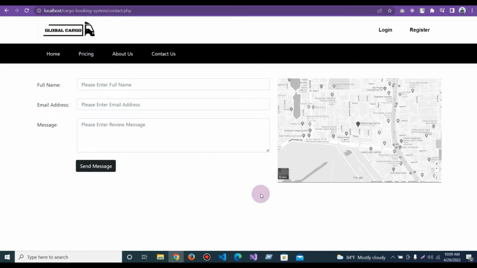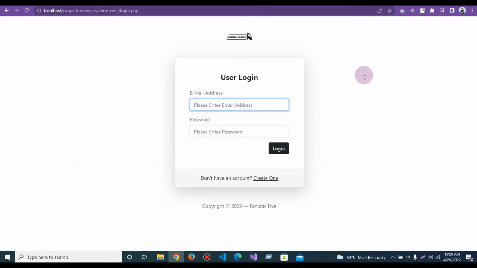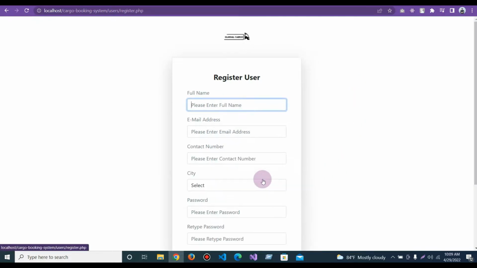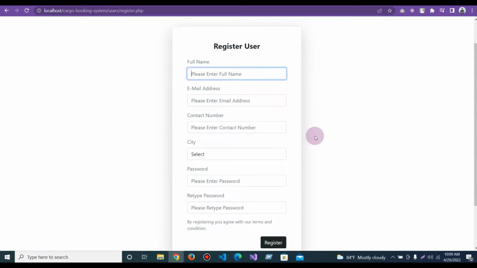And if I want to order a cargo or book a cargo, then I need to log in to the system. And if I didn't register first, then I cannot log in here. So let's create an account first.